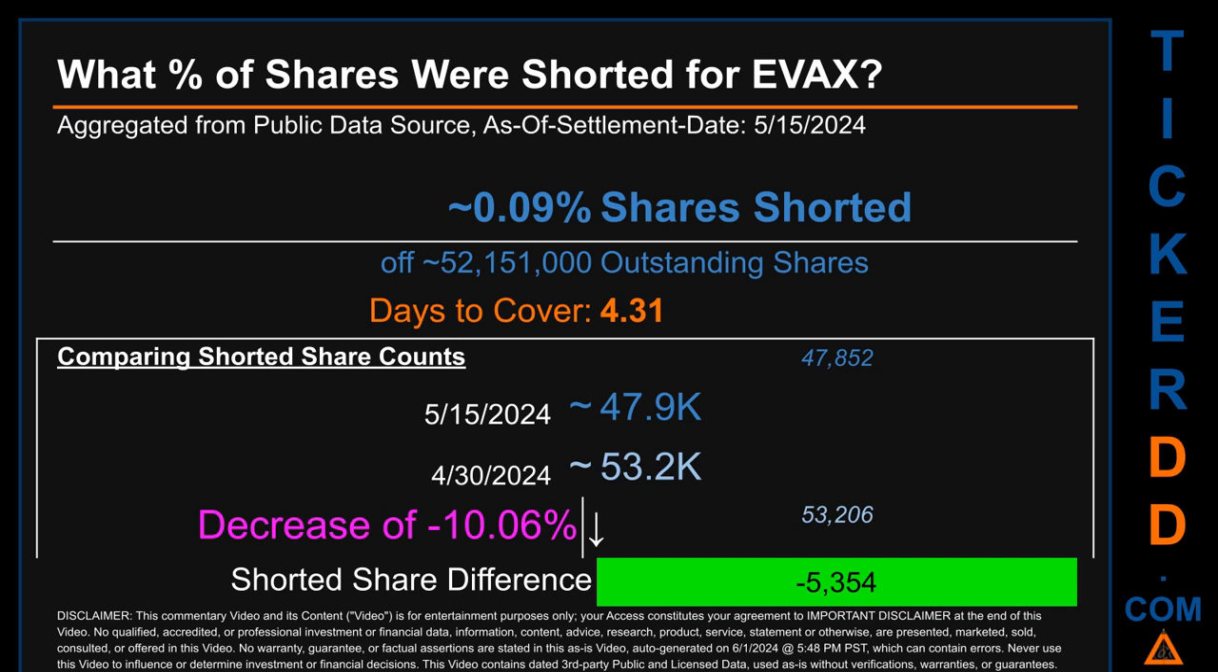When I compare the current 2-week period data snapshot against the previous period, ending in settlement date, April 30, 2024, I find that the current snapshot had roughly 5.4 thousand less shares shorted. This means that, compared to the previous snapshot, the current snapshot has a decrease of minus 10.06% of shorted shares.